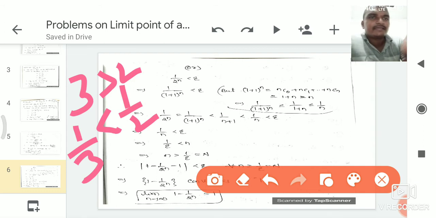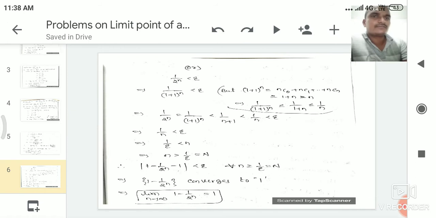In the same manner, here (1 plus 1)^n is greater than or equal to n. From that, 1 by (1 plus 1)^n is less than or equal to 1 by n. Here (1 plus 1)^n is nothing but 3 when n is 2, so that is in the form of 3 greater than 2. Then this can be converted to 1 by 3 less than 1 by 2. 1 by 3 is 0.3, 1 by 2 is 0.5. So from that, 1 by 2^n is less than 1 by n.